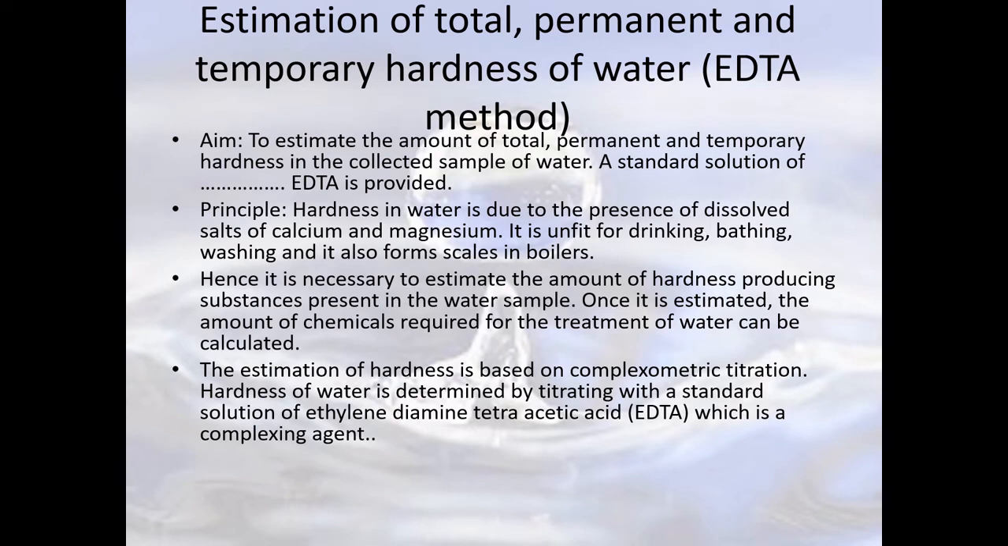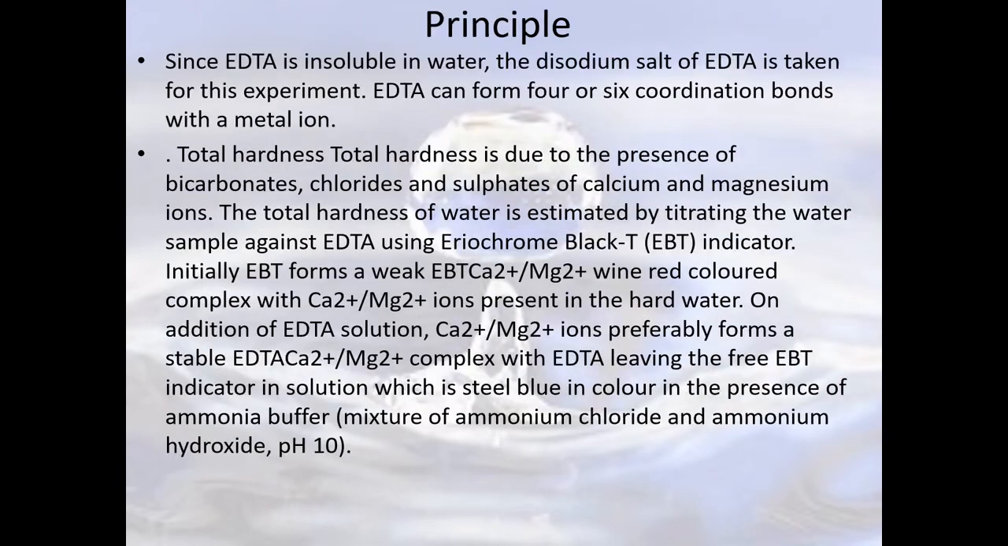So it is based on complexometric titration, where hardness of water is determined by titrating with a standard solution of ethylene diamine tetraacetic acid, which is a complexing agent. As such, we can't take EDTA because EDTA is insoluble in water. We are taking the sodium salt of EDTA, and this will form either a 6 coordinated or 4 coordinated complex with a metal ion. So we'll be finding out the total hardness, temporary hardness, and permanent hardness.